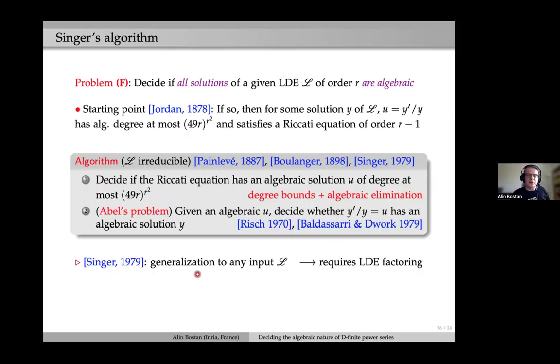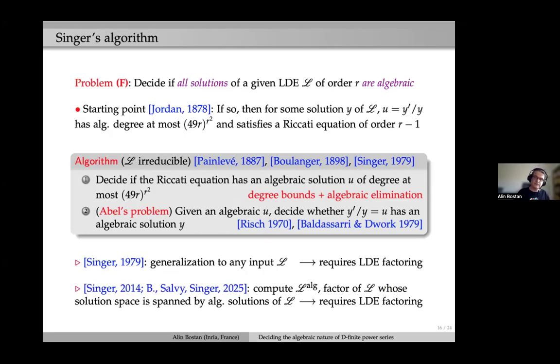Actually, in the general case, Michael Singer proposed a generalization valid not only for irreducible operators but on any input, and this requires as a first step factoring differential equations. So it's costly.